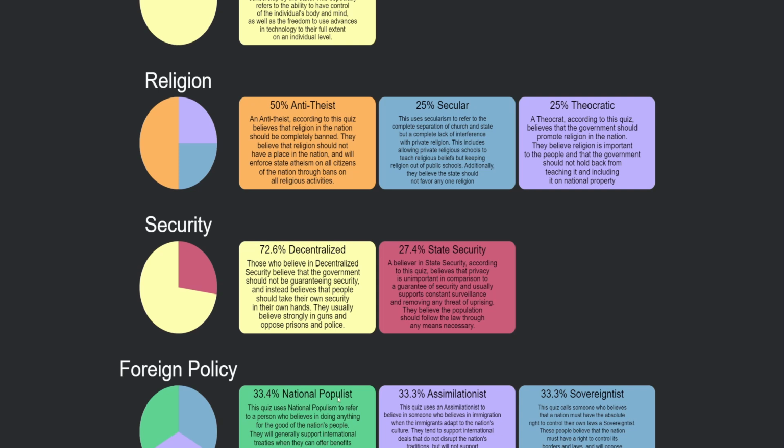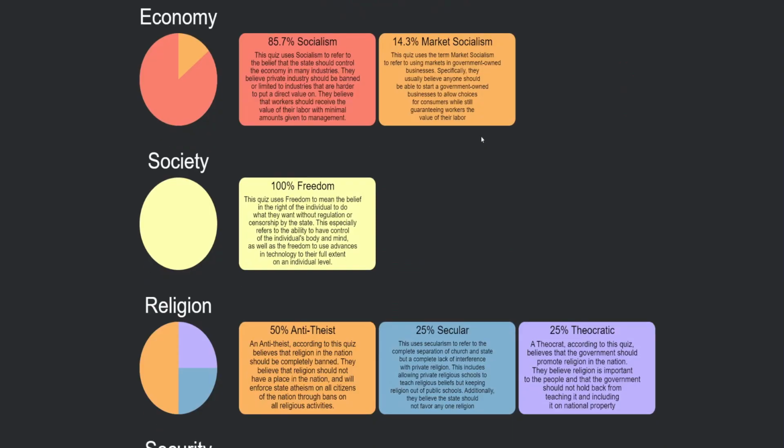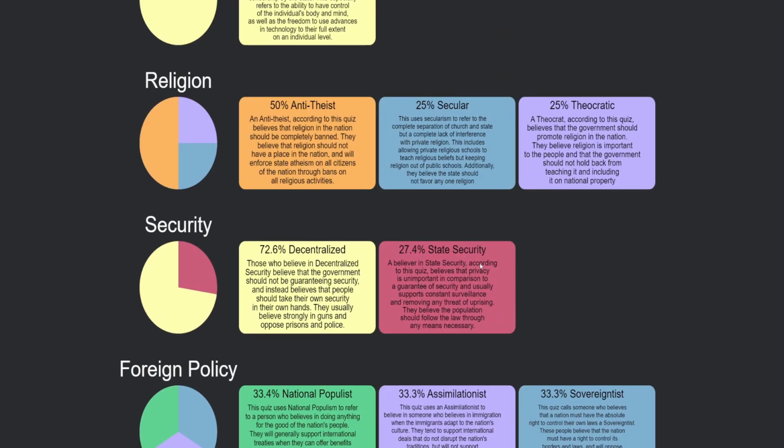Foreign policy, national populist, assimilationist, and sovereigntist. Okay. Well, there you go. That's what I think. Assimilationist, this quiz uses assimilationist to refer to someone who believes in immigration where the immigrants adapt to the nation's culture, and tends to support international deals that do not disrupt the nation's traditions, but will not support deals that could risk giving up the parts of what traditionally makes the nation what it is. I'm pretty divided on foreign policy.